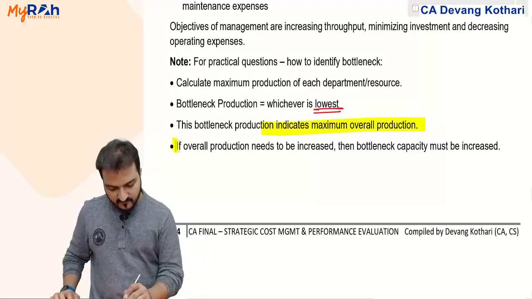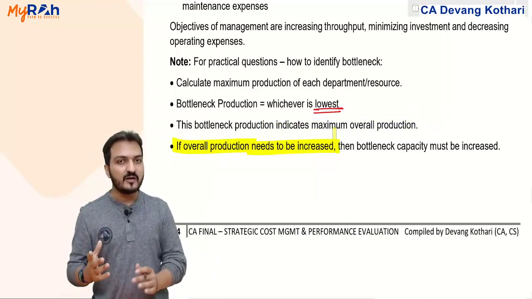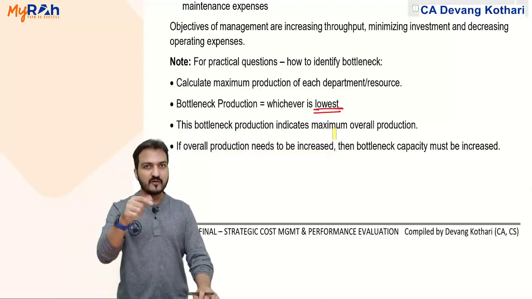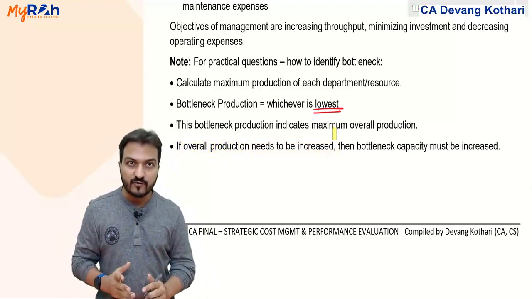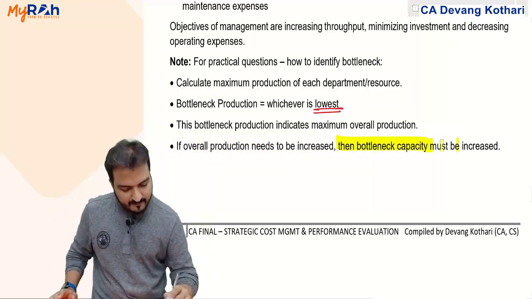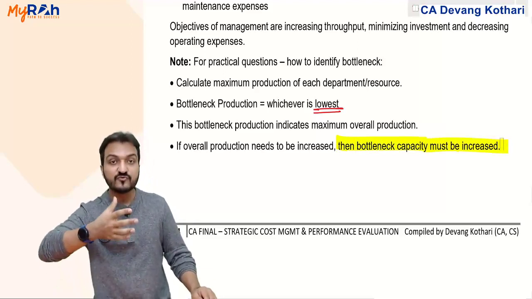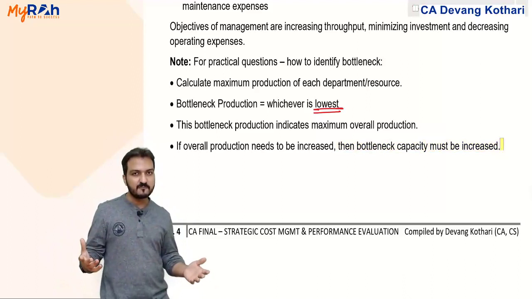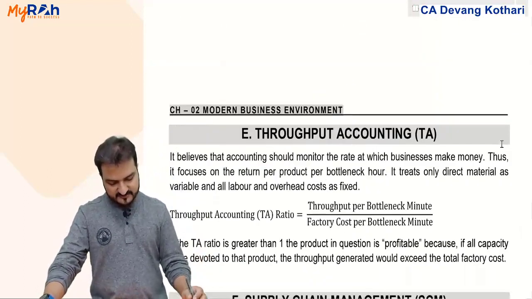And now if overall production needs to be increased, will it help by increasing capacity in D1, D3? No. If you wish to increase the overall production, then bottleneck capacity must be increased first. Whatever is the bottleneck, that you have to release first, then only extra production can happen. Done? Yes. Okay, that was regarding theory of constraints.